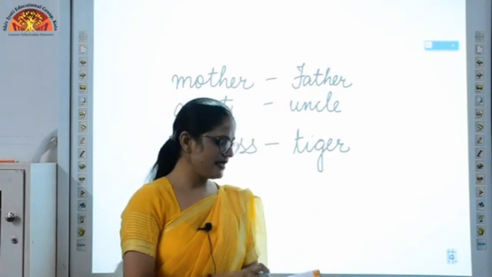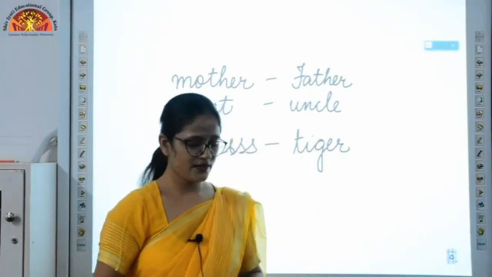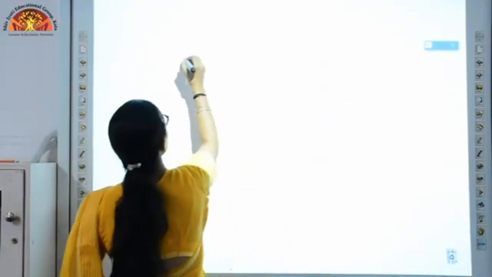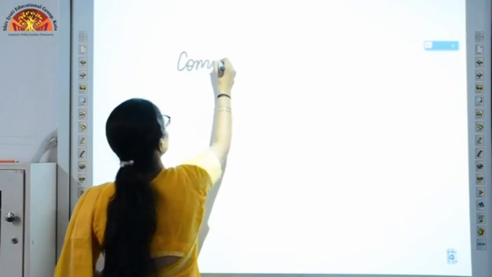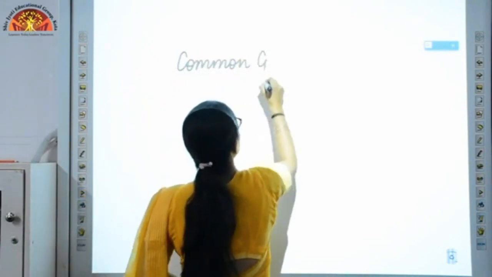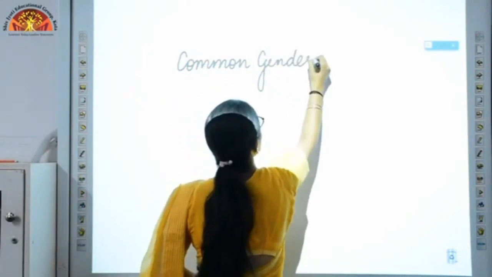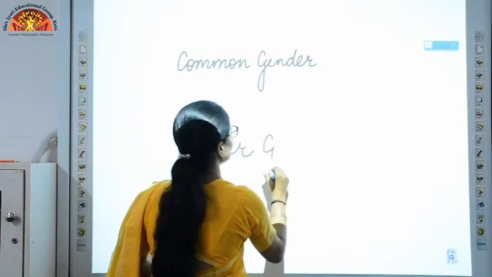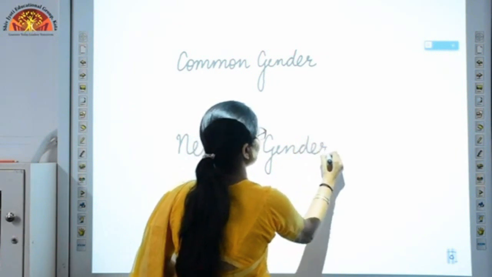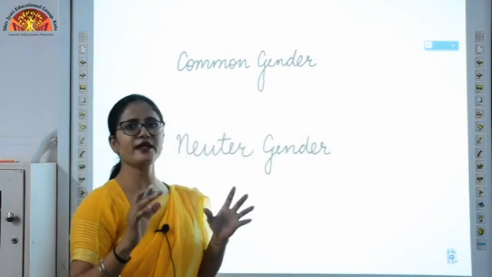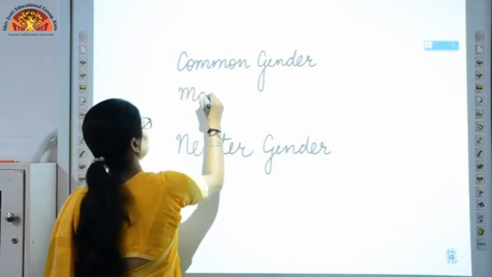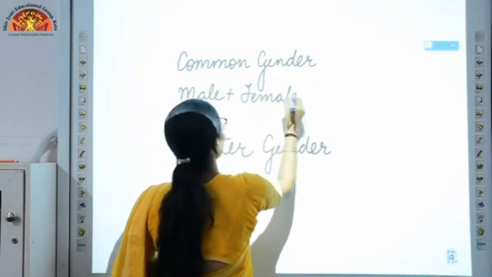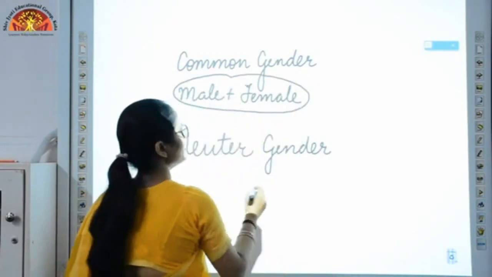Now let's see what the rest of the genders are. There are two more genders: common gender and neuter gender. I'll tell you what they are. Common gender words are those in which male and female come together. Male plus female, they both come together.